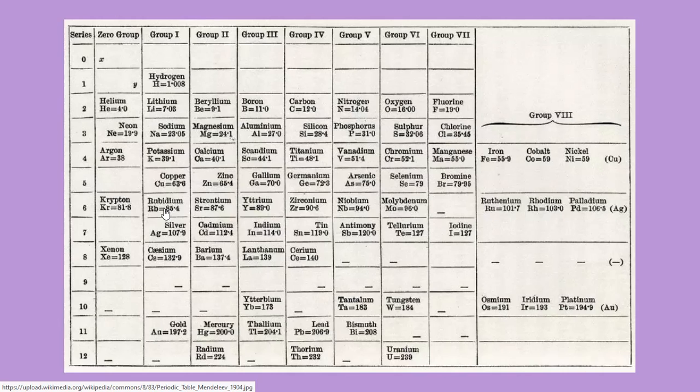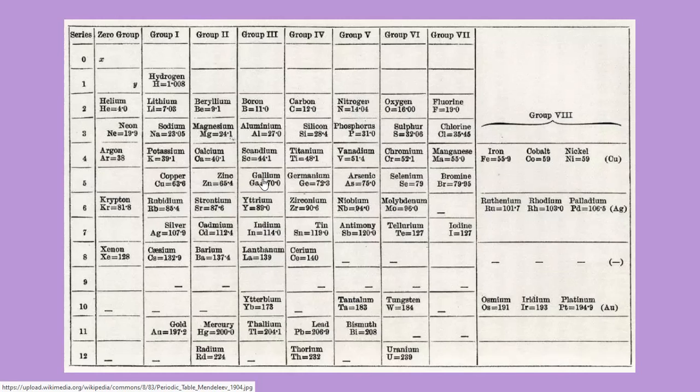Not only that, he predicted the existence of certain elements with properties similar to those of others. For example, Eka-silicon and Eka-aluminium, that is, germanium and gallium.